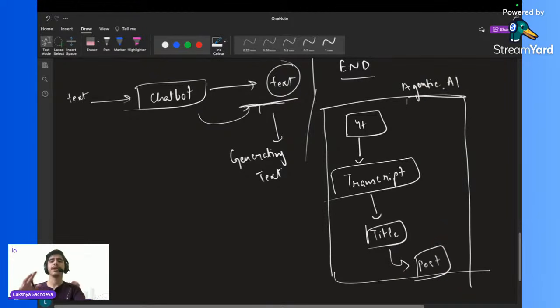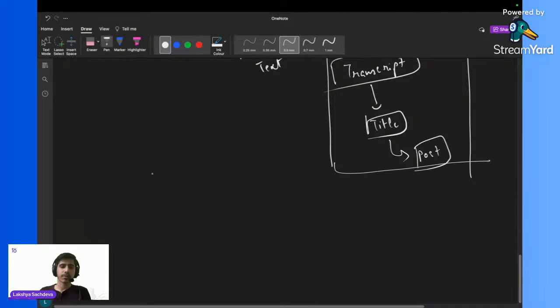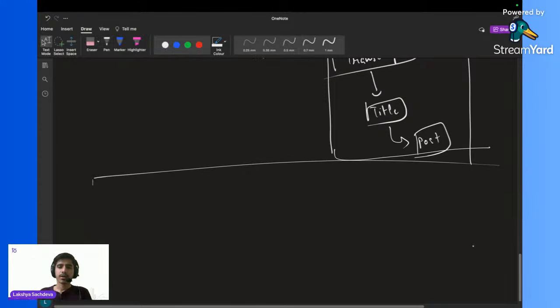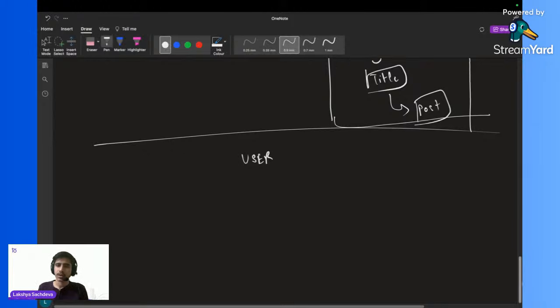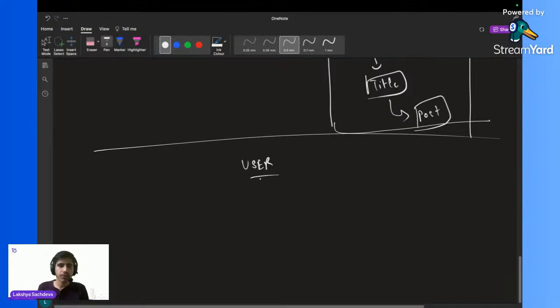Yes, when we are maintaining the automation flow, we call it agentic AI. So let's take one more example of agentic AI, the example of our project. Let's say there is a user. Now the user wants to report some kind of issue.